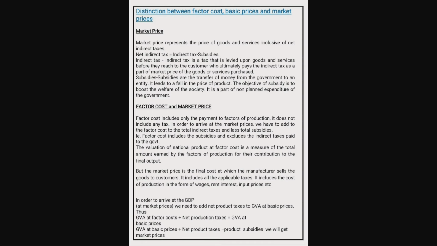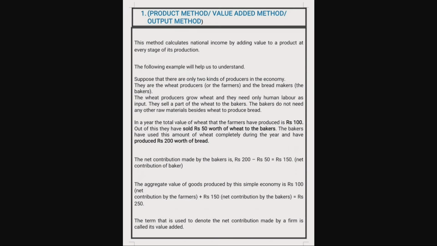So children, these are the main points that you have to understand before studying the calculation of national income through different 3 methods. The first method for calculating national income is product method or value added method. As per this product method, national income is calculated by adding value to a product at every stage of its production. The following example will make you more clear.